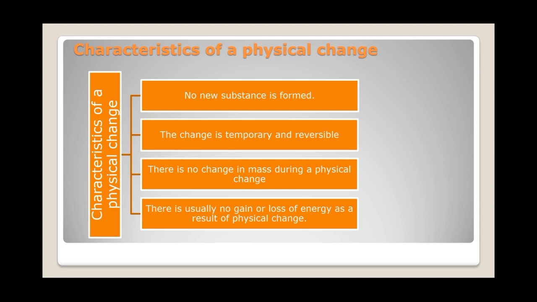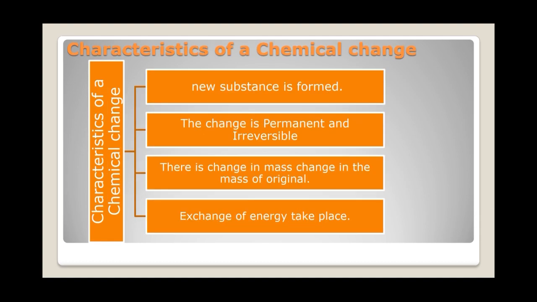Now we also have to study the characteristics of a chemical change. In a chemical change, as we know, new substances form. Sorry, in a physical change there is no new substance, and in a chemical change new substances form. As a new substance is formed, the change is permanent and irreversible.